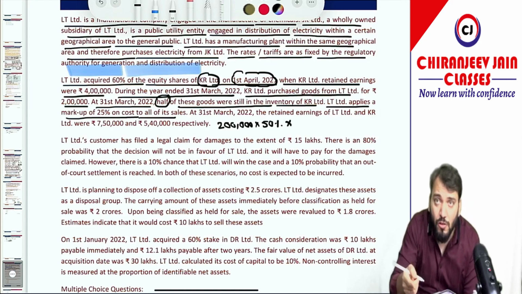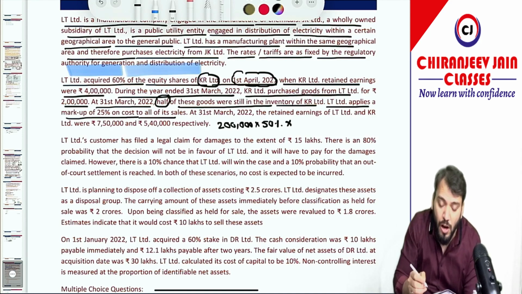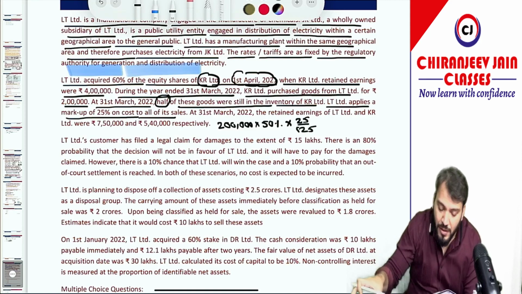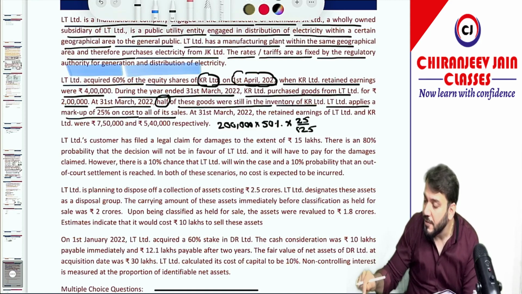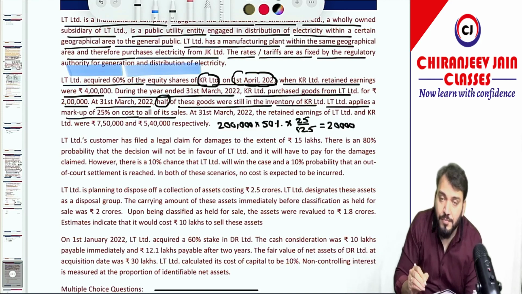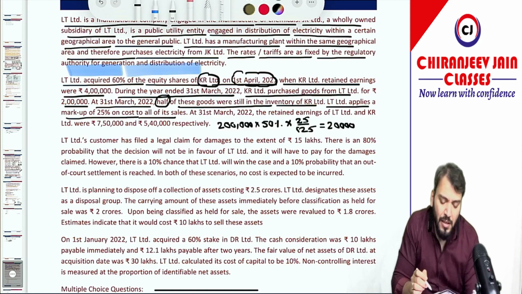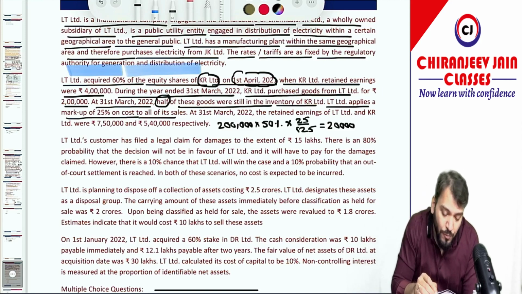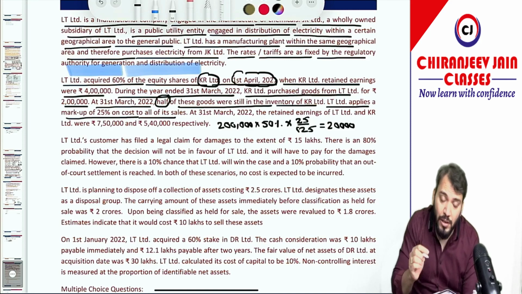So 25% on cost means 25 by 125 on sales. It becomes 1 lakh into 25 divided by 125, which means 20,000. 20,000 is the answer. And because this is a downstream transaction, this entire unrealized profit will be eliminated from retained earnings of LT Limited.